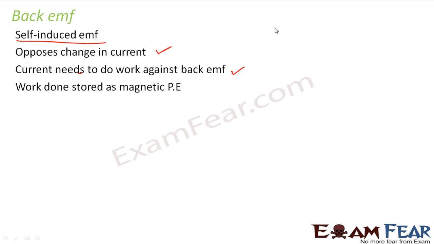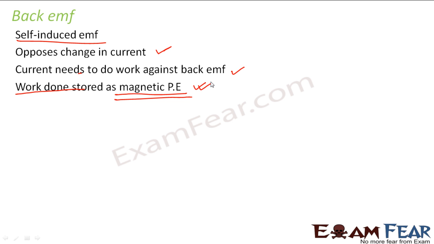It tries to reduce the current. If the current still wants to increase, then the current will have to do some work against that back EMF, and only then can it grow. This work which is done by the current against back EMF is stored as magnetic potential energy.